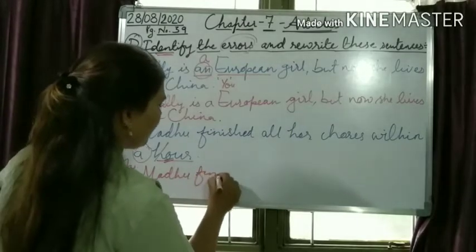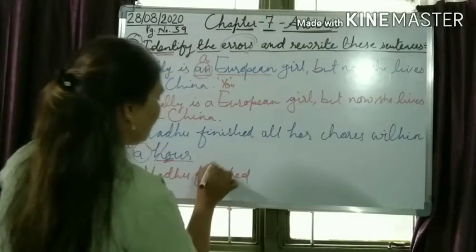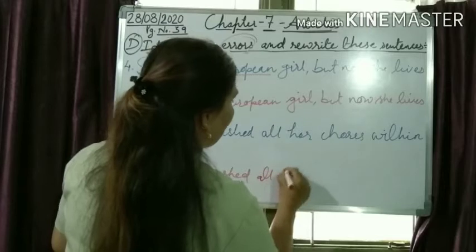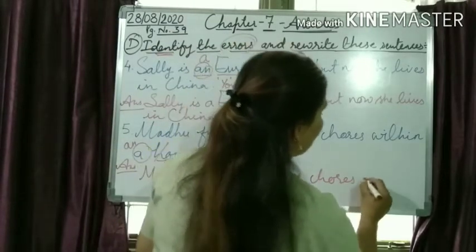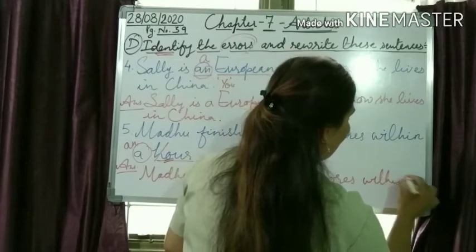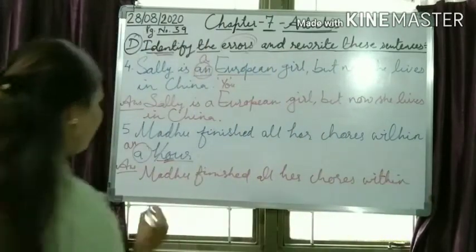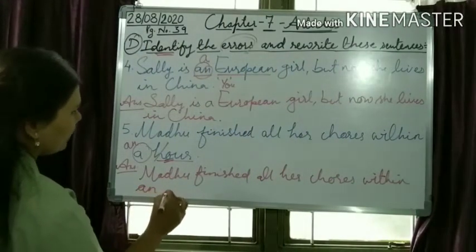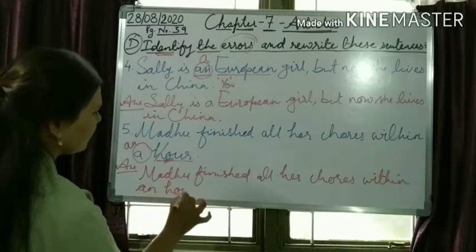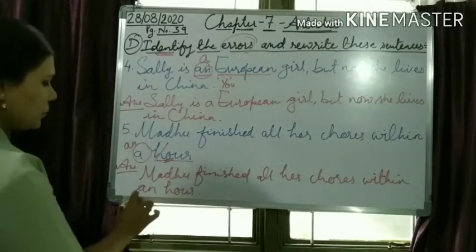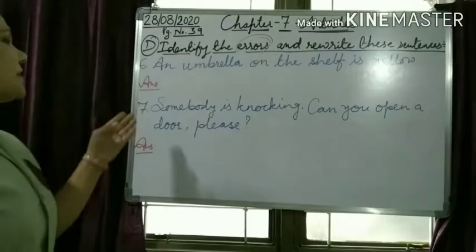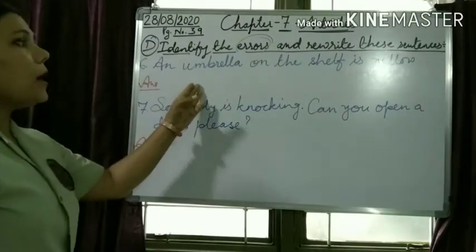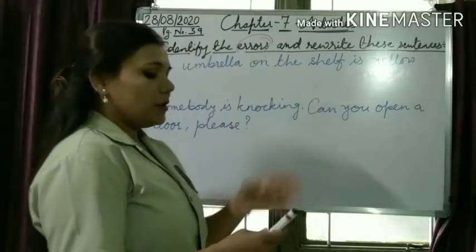Madhu finished all her course within an hour. Okay. So the correct article is within an hour. Sixth one. An umbrella on the shelf is yellow.